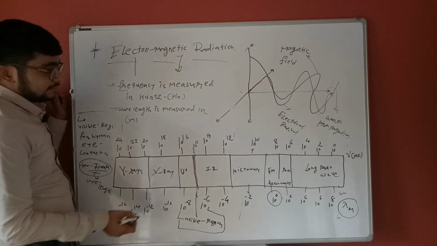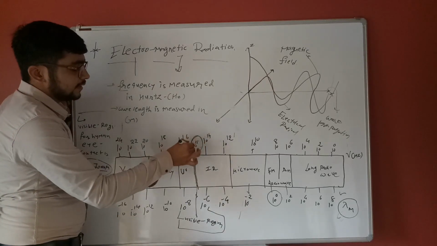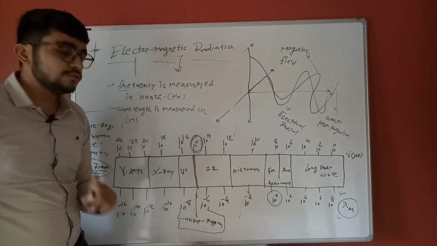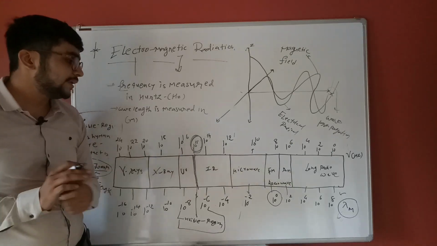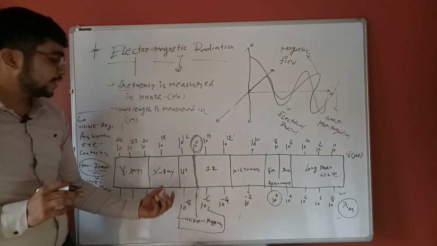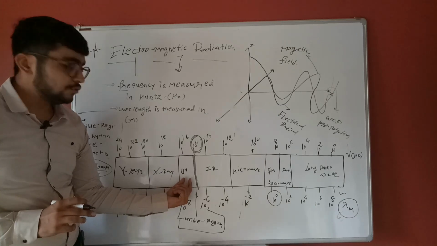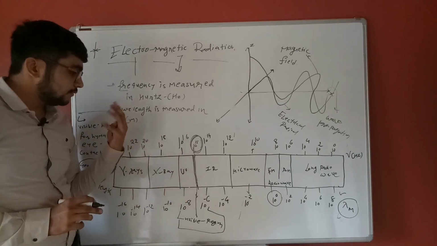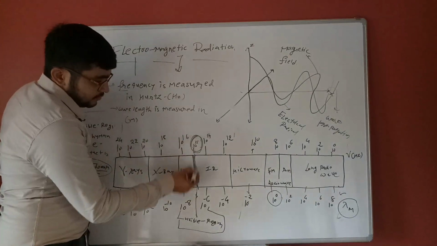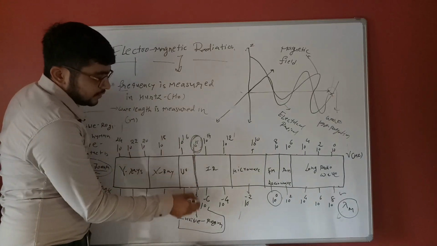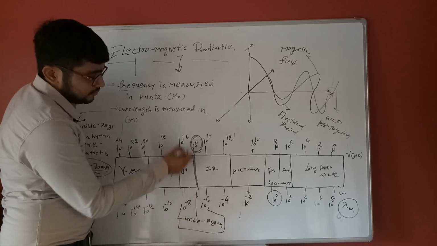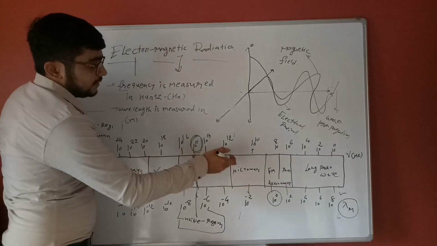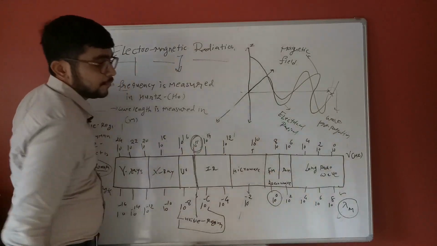And these are the frequency values, 10 raised to 15 hertz. Try to remember, 10 raised to 15 hertz is the visible region. 10 raised to 16 is for the UV region, and 10 raised to 18 is for the X-ray region. We only conclude the 10 raised to 15 hertz value. So we try to resolve the visible rays, but X-rays and gamma rays are not exactly visible, microwaves also, FM also.